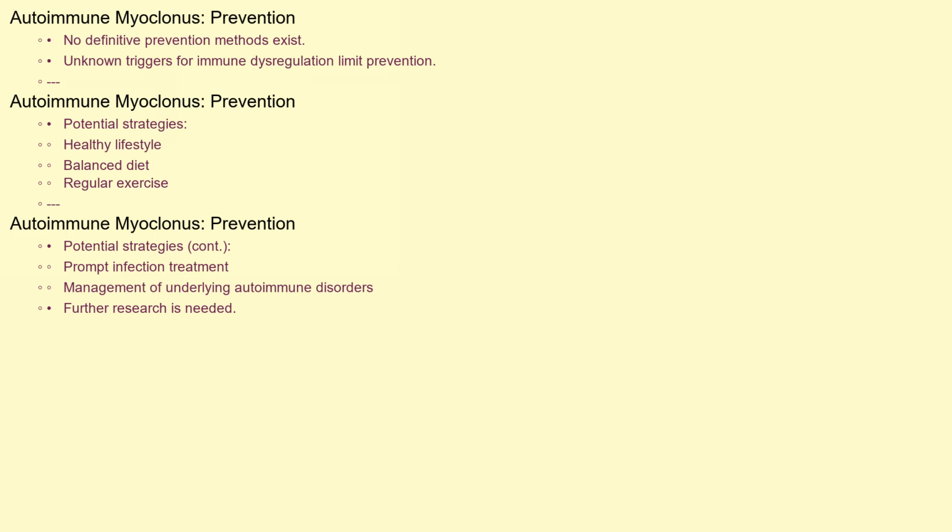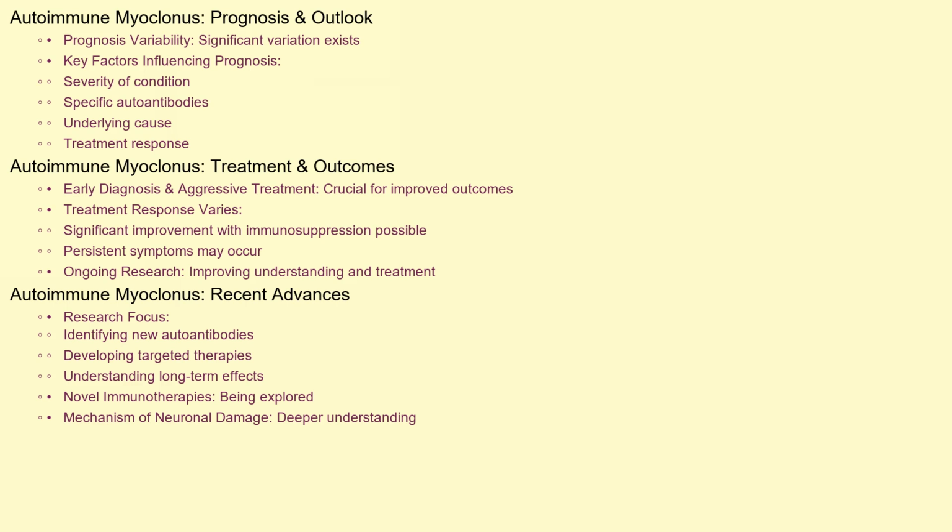The prognosis for autoimmune myoclonus can vary significantly depending on the severity of the condition, the specific autoantibodies involved, the underlying cause, and the individual's response to treatment. Early diagnosis and aggressive treatment are crucial for improving outcomes. Some individuals may experience significant improvement with immunosuppressive therapy, while others may have more persistent symptoms.